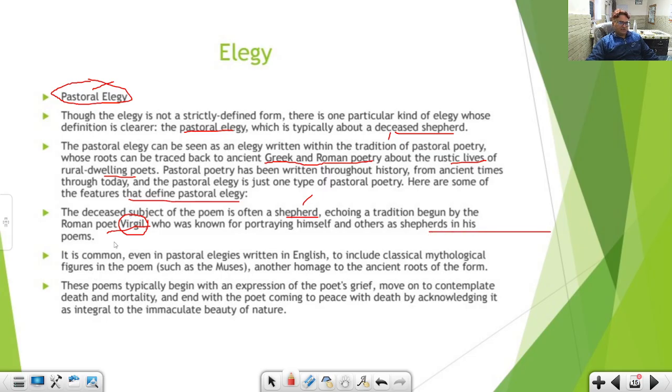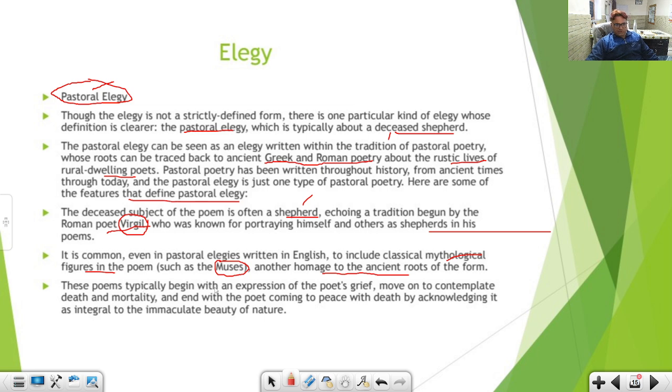Next feature. It is common, even in pastoral elegies written in English, to include classical mythological figures, okay, like muses. Muses, knowledge of arts and poetry. There are a total of nine muses. So we often find the mention of muses in the course of the elegies which were composed in English literature. So this is another homage, a tribute to the ancient roots of the form.